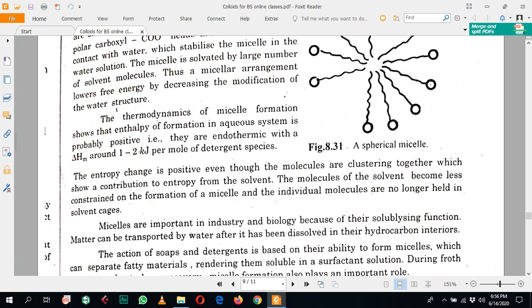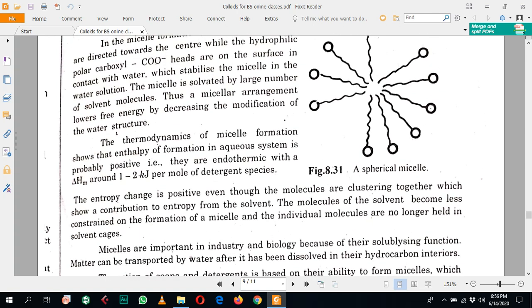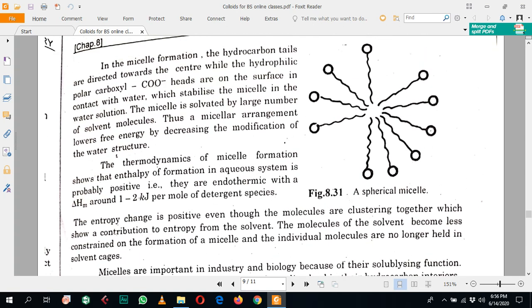During micelle formation, apparently the molecules are arranging in some order, so the entropy should decrease. Initially the molecules are oriented in random directions, but after the critical micelle concentration, the molecules are arranged in a specific direction, so the entropy should decrease, but there is an effect of the solvent.